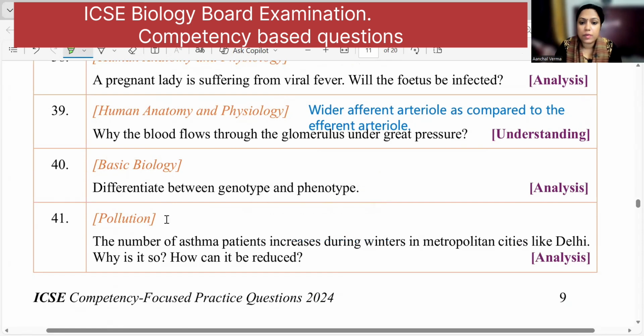The number of asthma patients increases during winter in the metropolitan cities like Delhi. Why is it so? And how can it be reduced?